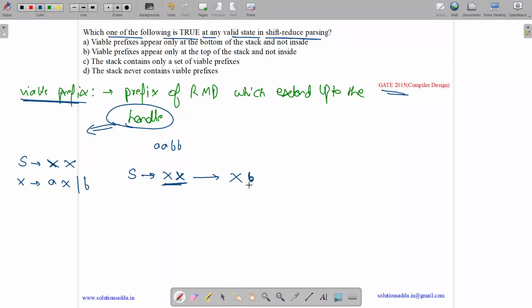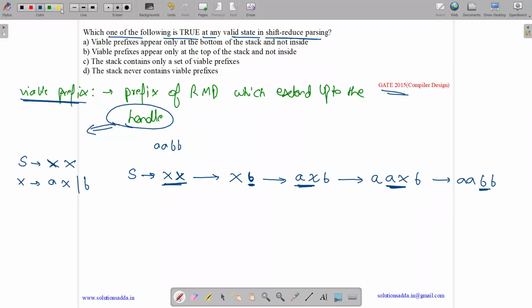So what was being reduced? What will be reduced if we are going back? This will be done. Now X will be replaced by AX, and we will have B. So what we are doing is, we can go back by replacing X by AX. Now X can again be replaced by AX, and B, which means this AX. Now this X will be replaced by B. So we will have AA.